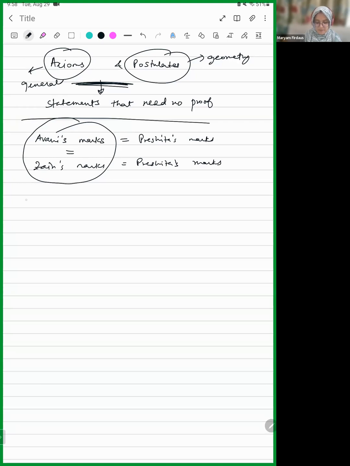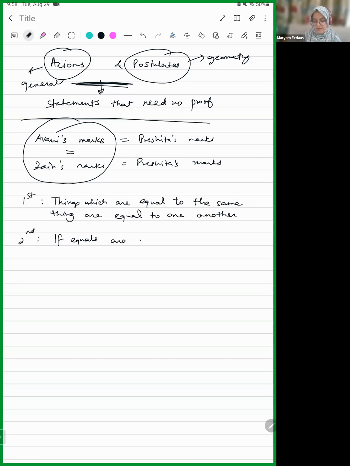Yes, ma'am. Second postulate, can you read it out, Preshita? Sure, ma'am. If equals are added to equals, the wholes are equal. Can someone give me an example for this? Actually, I have a bit of doubt in this. Okay, what is your doubt? I did not exactly understand what this means: if equals are added to equals, the wholes are equal.